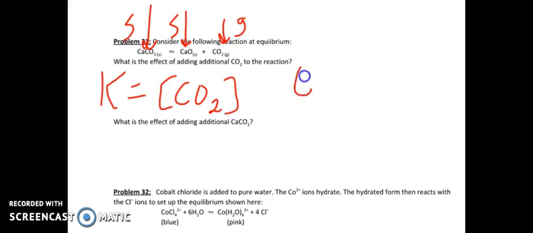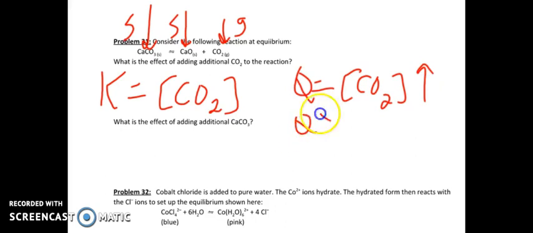So if Q is equal to carbon dioxide here, what's going to happen if you add more CO2? Well, Q is now going to be bigger than K. And what's going to happen? How do I decrease that? The reaction is going to shift to the left, and I'm going to make more, in a sense, reactants, okay?